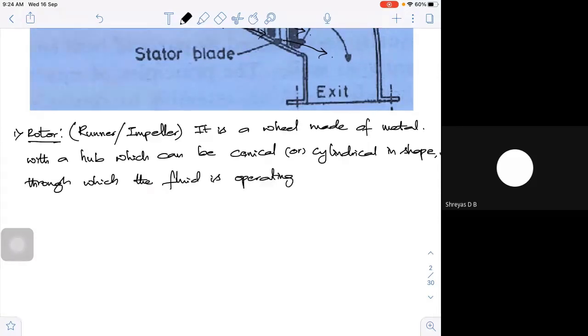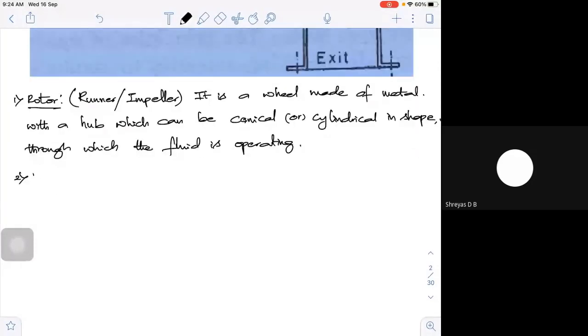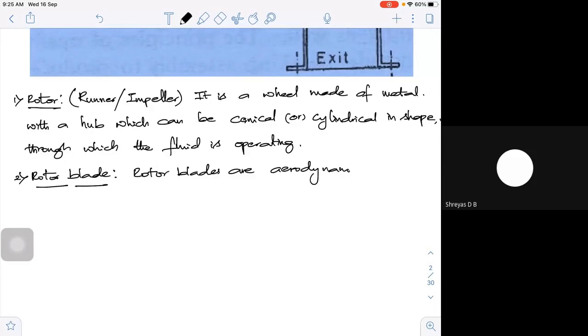Okay, next we have what is called the rotor blade, or vane. These rotor blades are aerodynamic in shape.